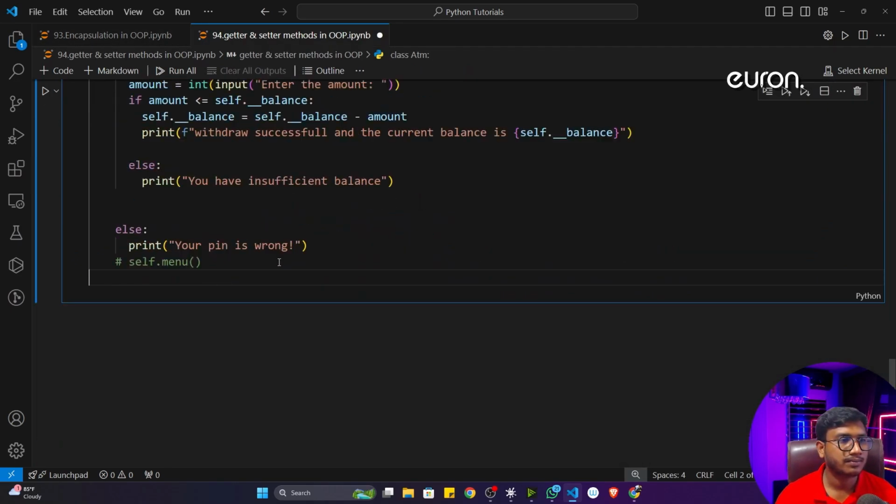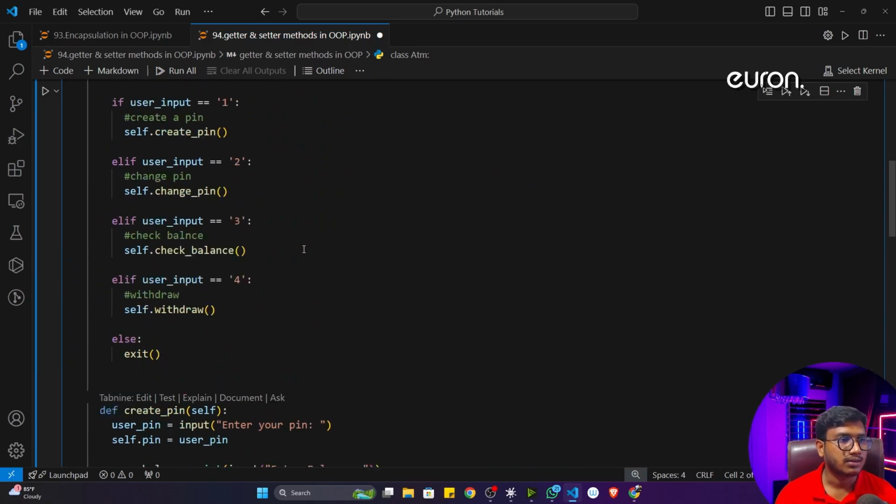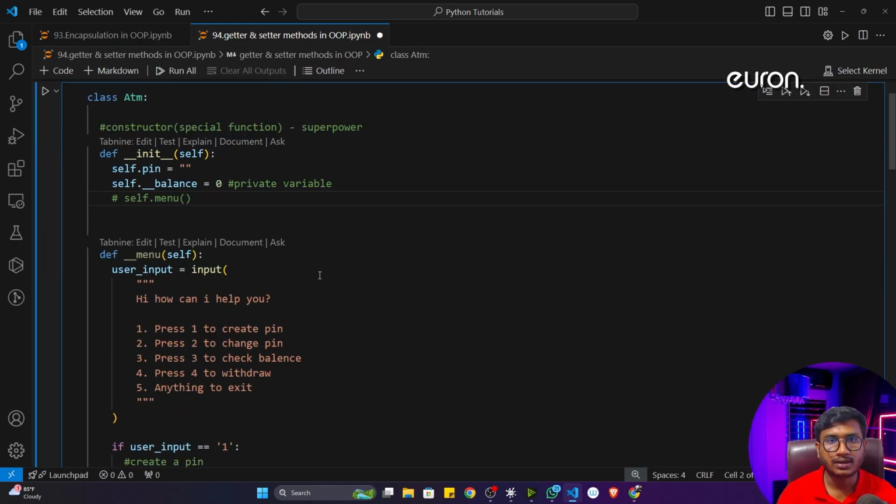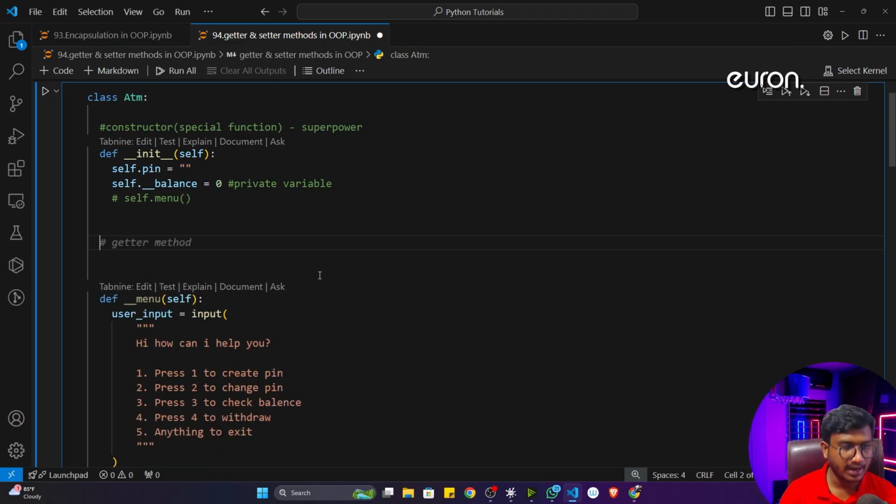Let me copy it here. Now you can see this is my balance, and balance is a private variable right now. Now let's say I want to let my junior developer change this particular balance. So for this I'm going to write two methods. The first method will be the getter method.